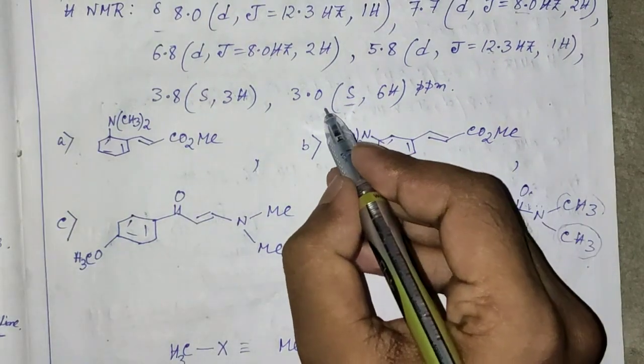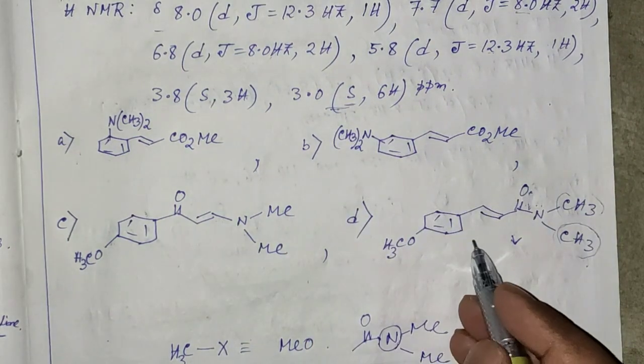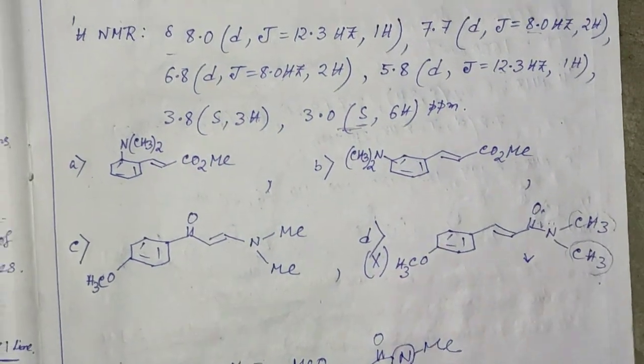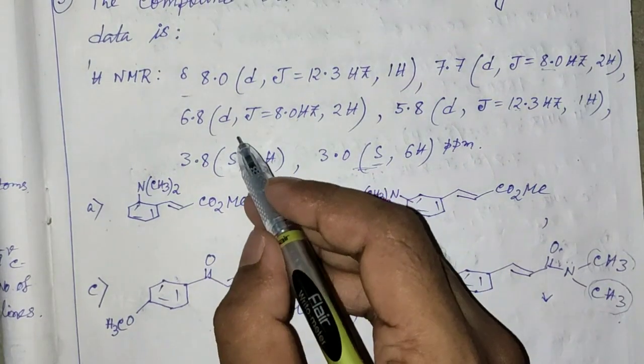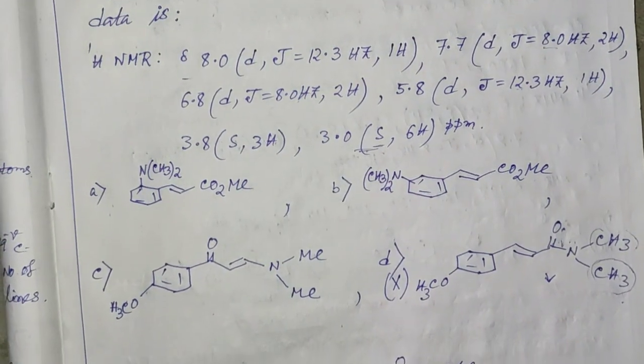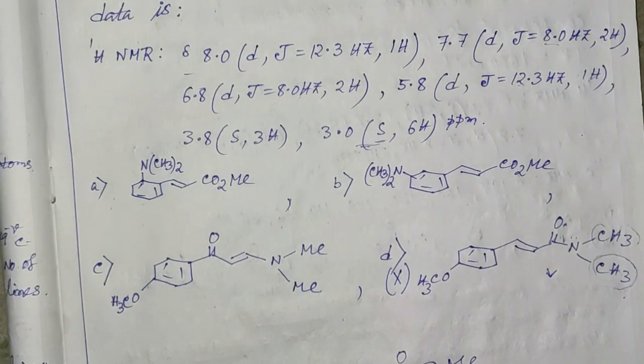So from this given value we can neglect this structure.